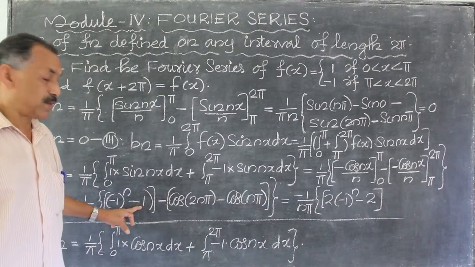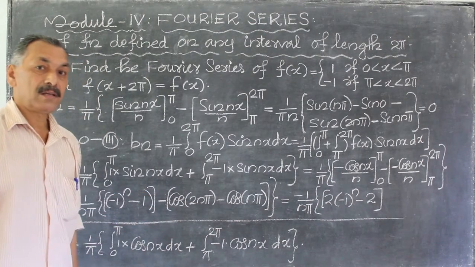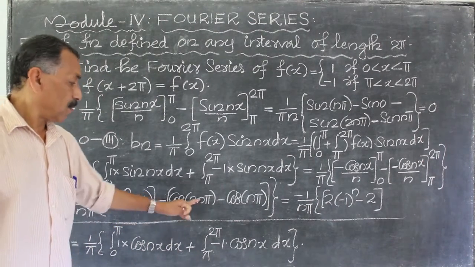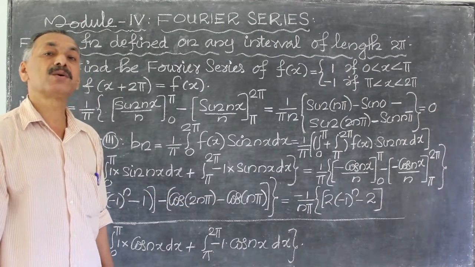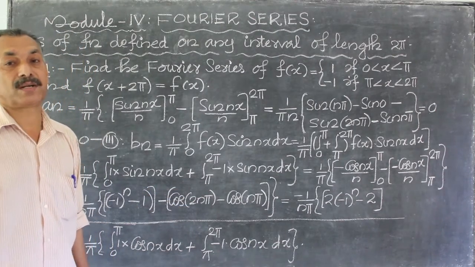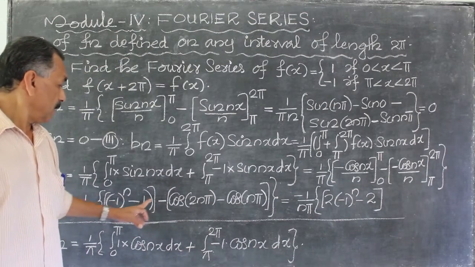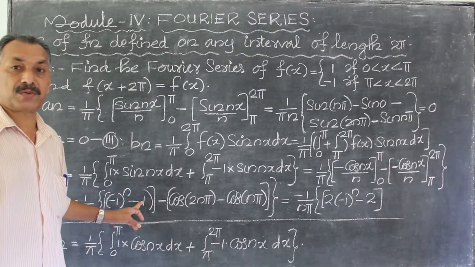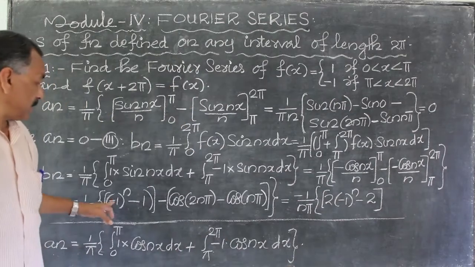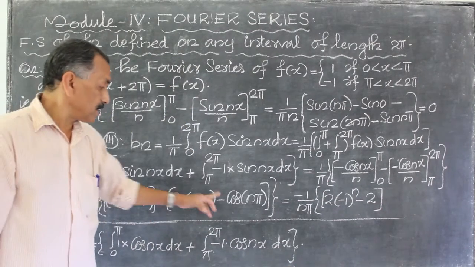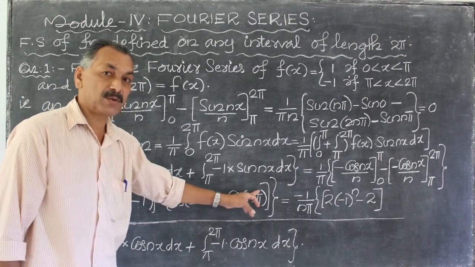Then minus 1. What is cos 2π? Cos 2π, cos 4π, cos 6π, etc. Cos 0 is equal to 1. And then minus 1 raised to n, this is also equal to minus 1, then minus 2. Okay? That's minus 1 raised to n, plus cos nπ.